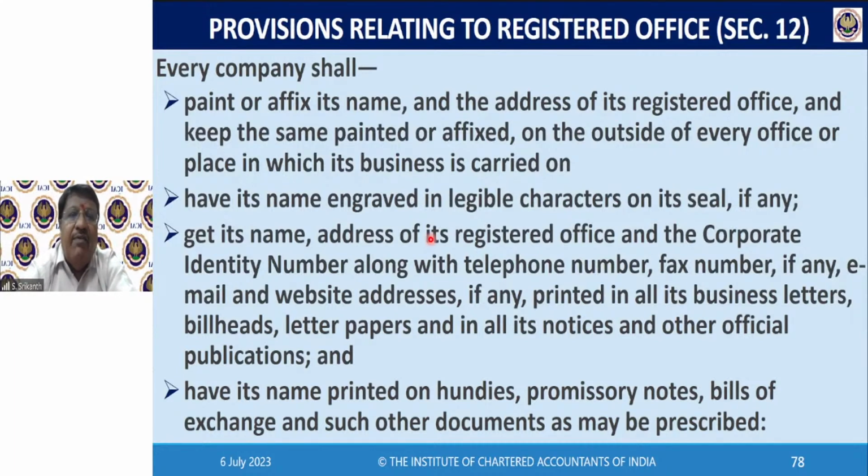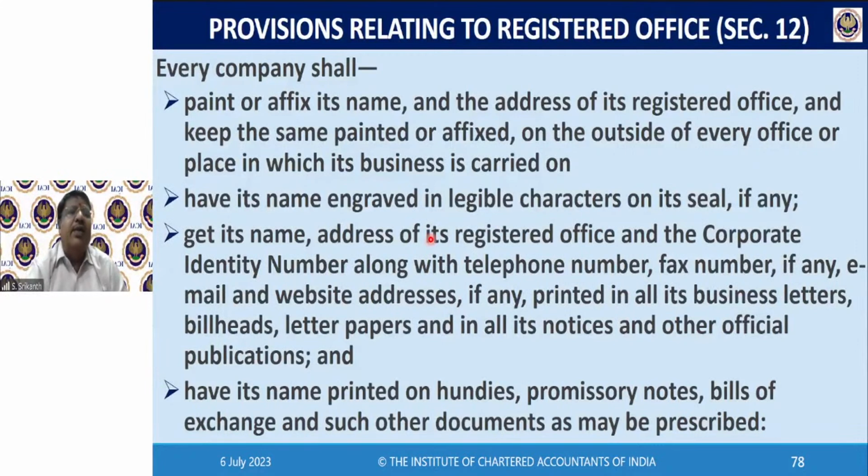Have its name engraved in legible characters on its seal, if any. See, today there is no compulsion to have a seal. If you want to have a corporate seal, you can have one. Otherwise, no need. Earlier, you used to say a company is an artificial juridical person having perpetual succession and a common seal. Common seal is no longer a compulsory quality.